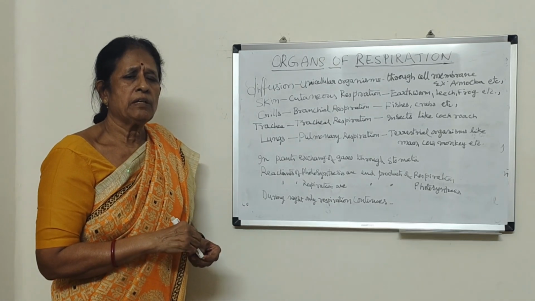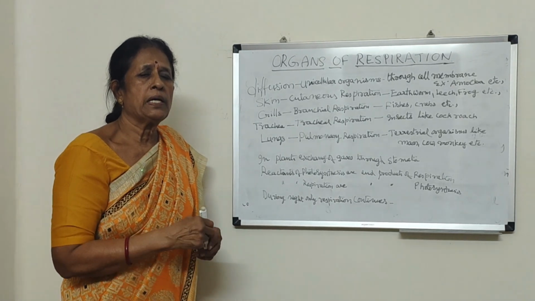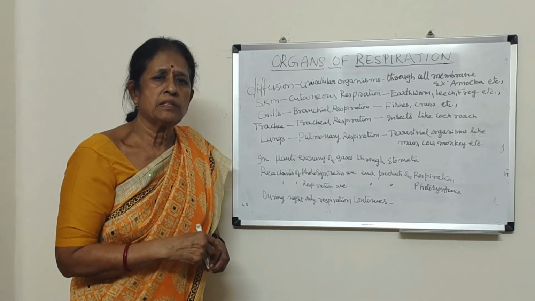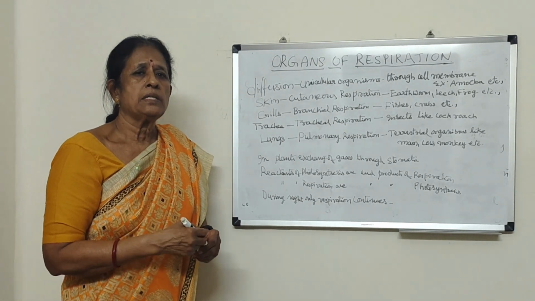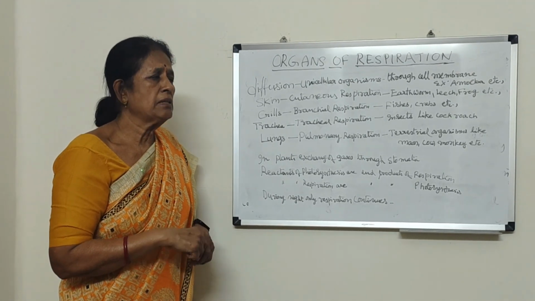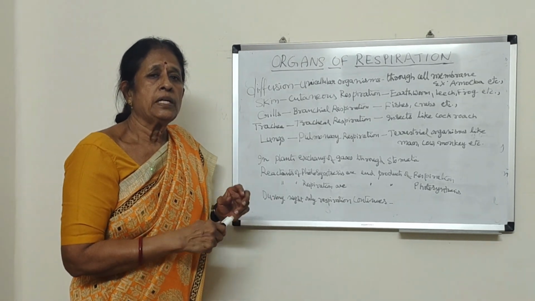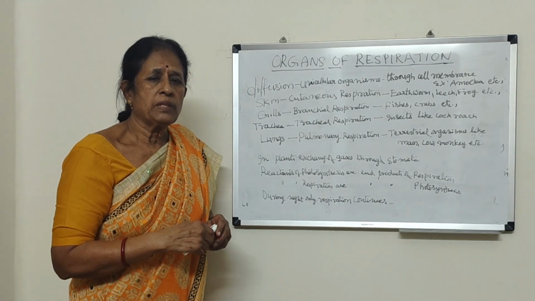But man is a terrestrial organism, he cannot utilize the dissolved oxygen present in water. That is why people who go into the very deep layers of the sea carry oxygen cylinders. Because man cannot utilize the dissolved oxygen present in water. Water is H2O, and oxygen is present as dissolved oxygen. Man has to take oxygen along with air.